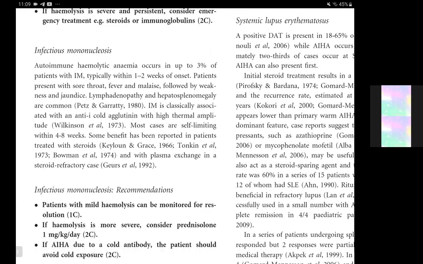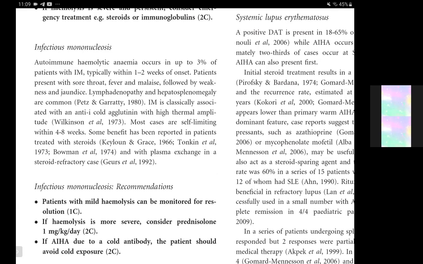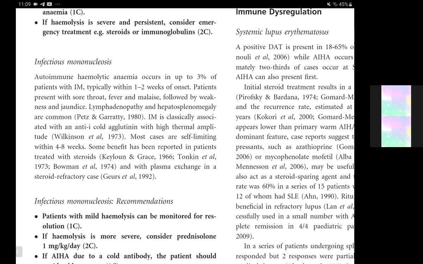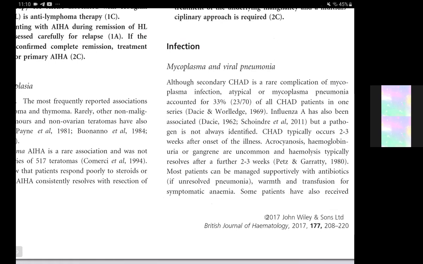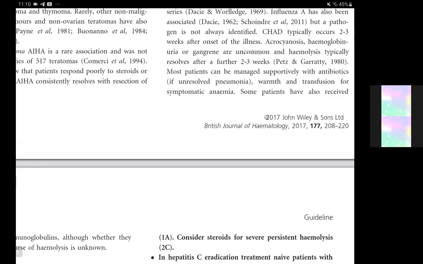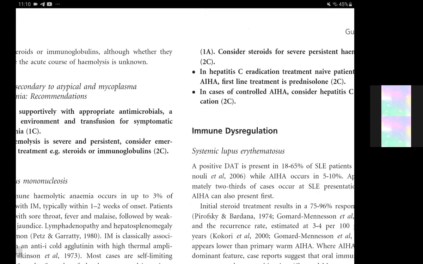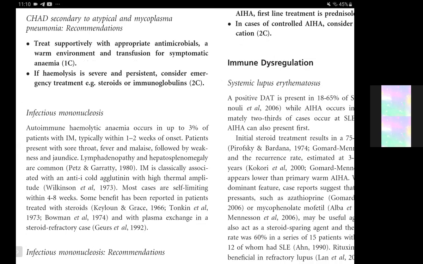So this is the management for mycoplasma. For infectious mononucleosis, in case of mycoplasma, the disease occurs in 33% of all child patients, and in case of infectious mononucleosis, 3% of patients with infectious mononucleosis typically present with autoimmune hemolytic anemias.